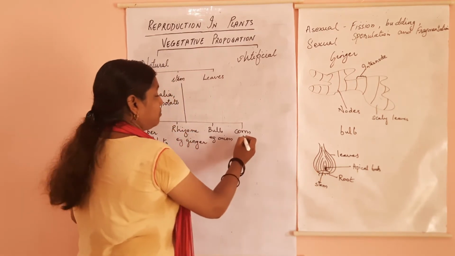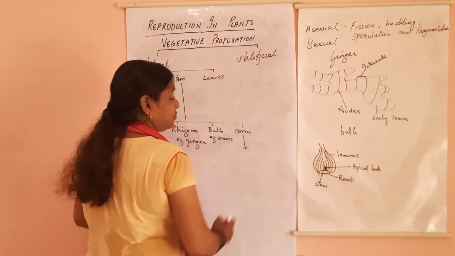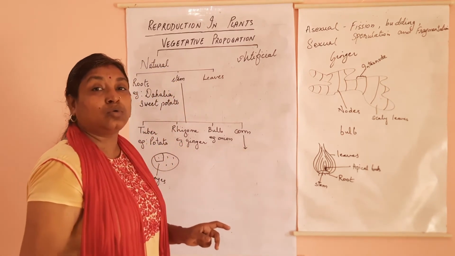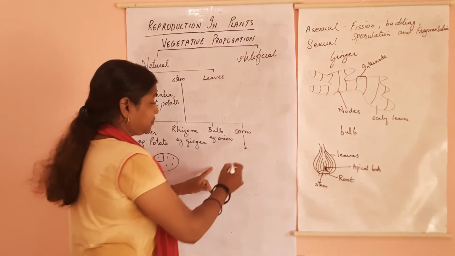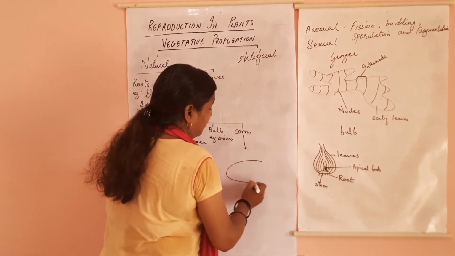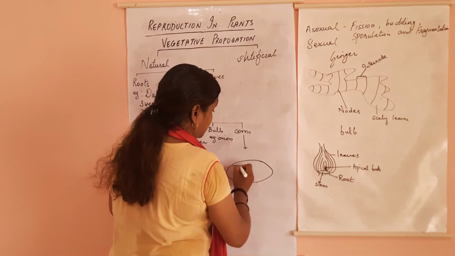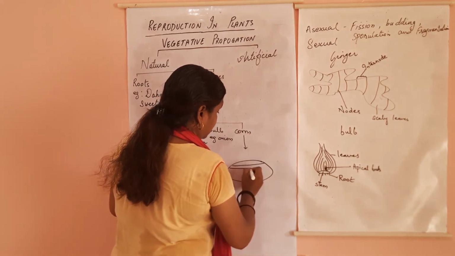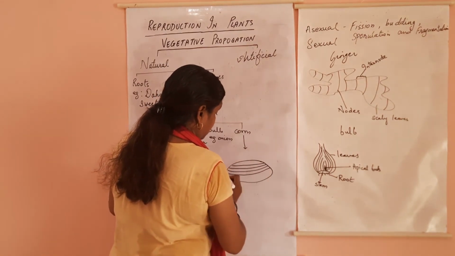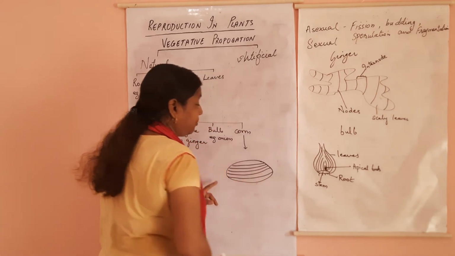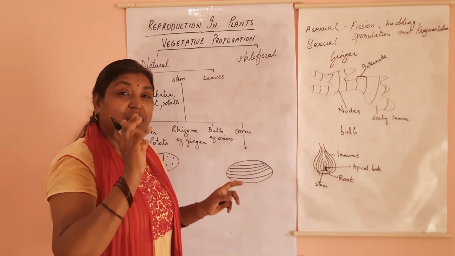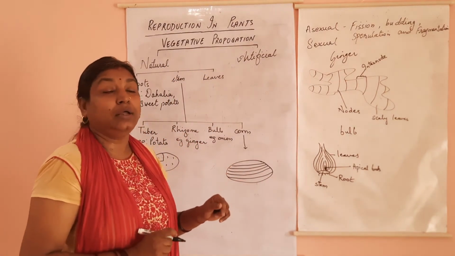Now coming to corm, what we know as sorrel. They are flat, elliptical, underground stems with highly condensed nodes and internodes.